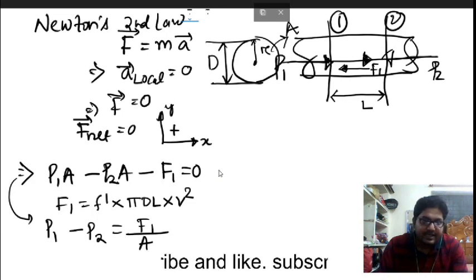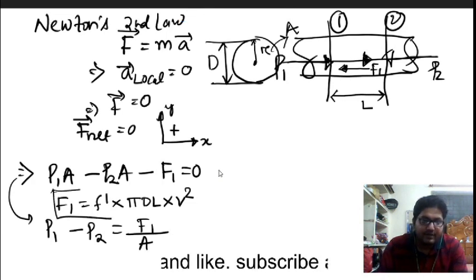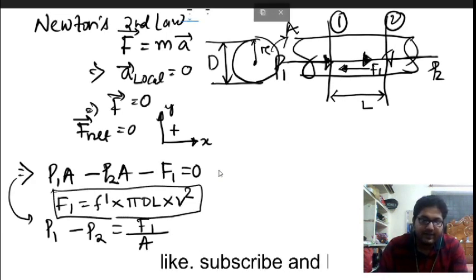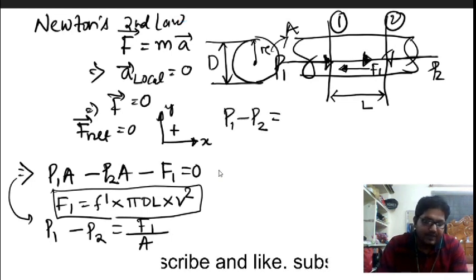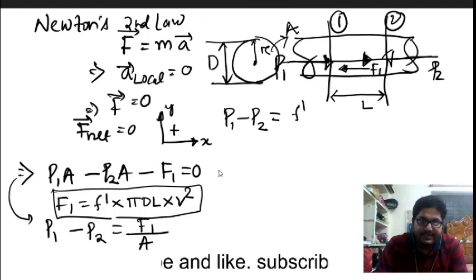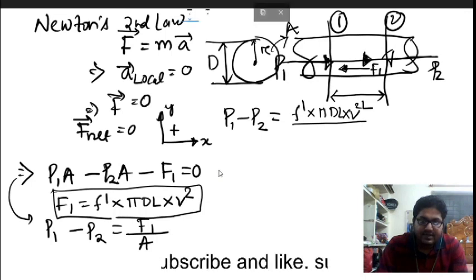F1 by A. Now if you put this F1 value, then P1 minus P2 will be equal to how much? This is F dash into pi d L into V square, divided by the area. Area is this cross section area.